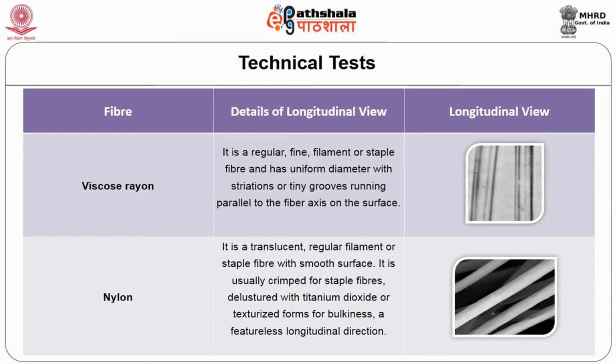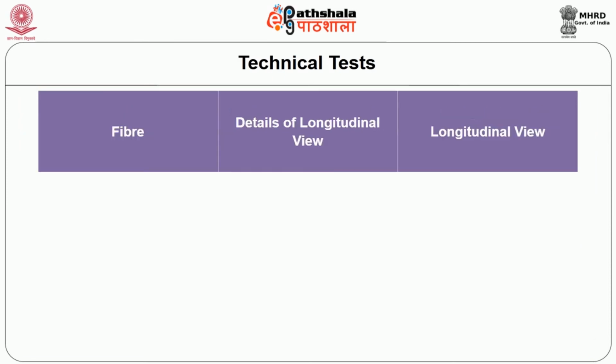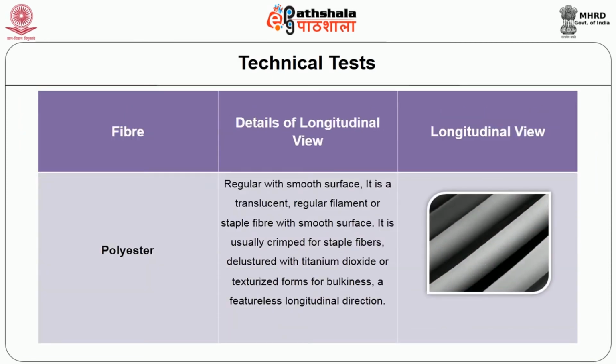It is usually crimped for staple fibers, delustered with titanium dioxide or texturized forms for bulkiness, and has a featureless longitudinal direction. Next one is the polyester, regular with a smooth surface. It is a translucent regular filament or staple fiber with a smooth surface. It is usually crimped for staple fibers, delustered with titanium dioxide or texturized for bulkiness, and still it has a featureless longitudinal direction.